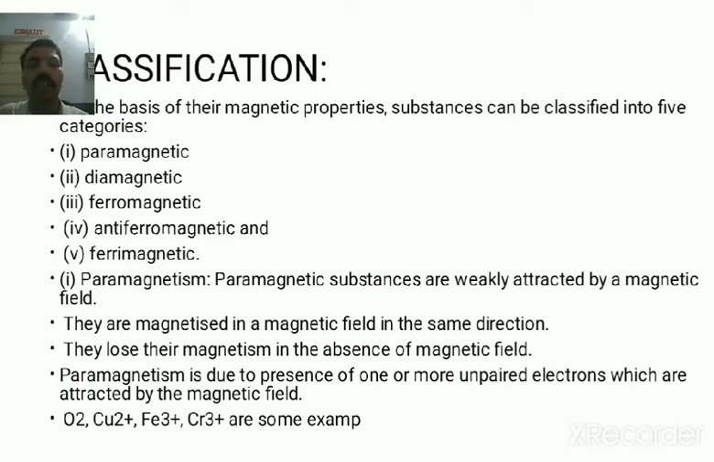Take the O2 molecule. Even though O2 contains 16 electrons, an even number of electrons, O2 is paramagnetic. Because in the molecular orbital diagram of the O2 molecule, two unpaired electrons are present in the anti-bonding orbitals pi star 2px and pi star 2py. That's why O2 contains unpaired electrons. Due to the presence of unpaired electrons, it is weakly attracted by the magnetic field.